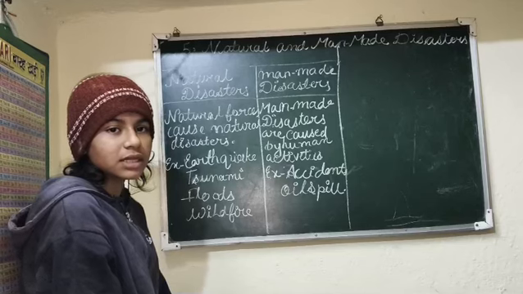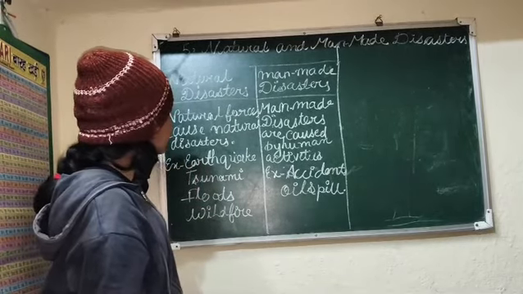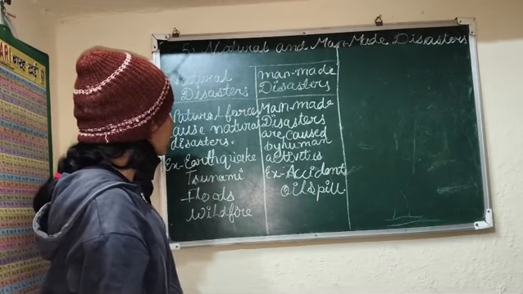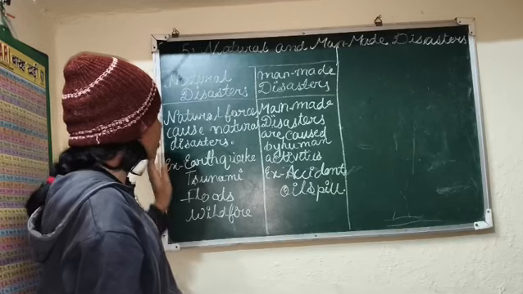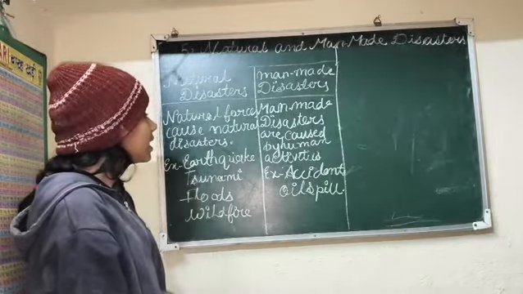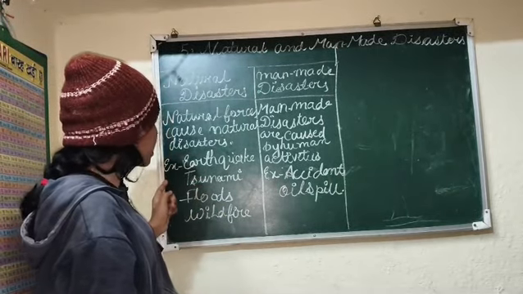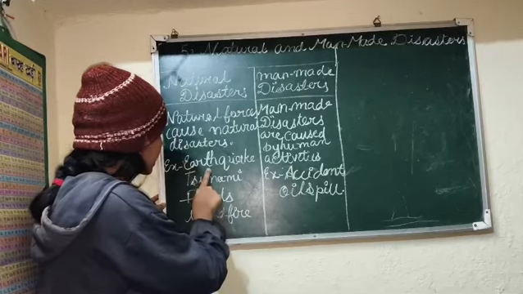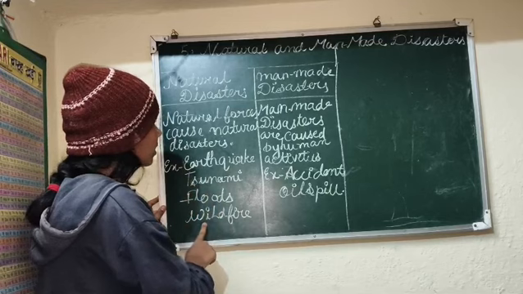So disaster is differentiated into two. First is natural disaster and second is man-made disaster. First of all, natural disaster. What is natural disaster? Natural disasters are the disasters which are caused by natural forces. Examples of natural disaster are: first is earthquake, second is tsunami, third is flood, and fourth is wildfire.